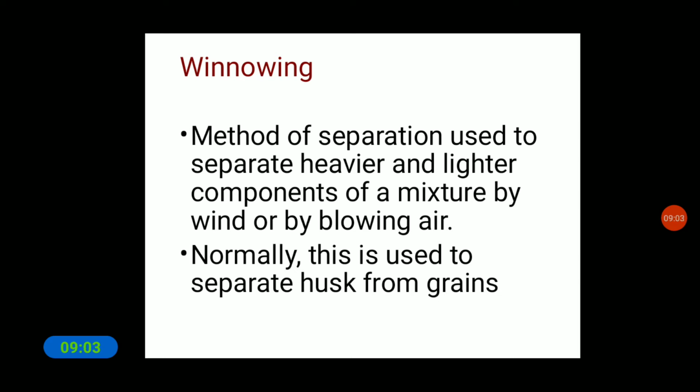For that purpose we have to remove some waste things from the grains. So how can it be done? It can be done by the process of winnowing. This is the method of separation used to separate heavier and lighter components. Here heavier means large stones and pebbles, which are heavier components present in the grains.